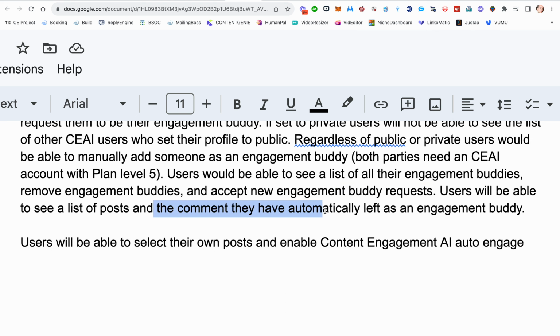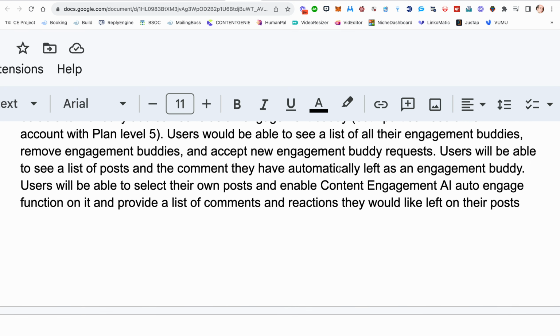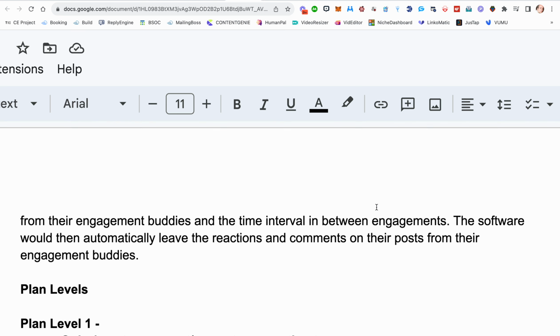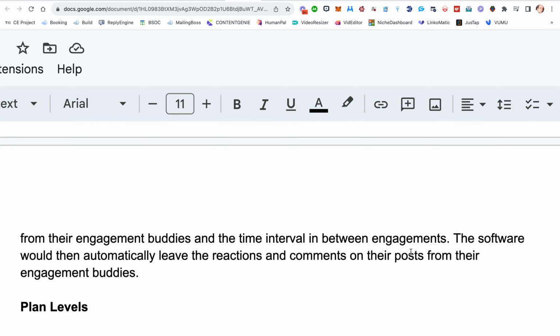So this should probably be up here. Users will be able to select their own posts and enable content engagement, the AI auto engage function, on it, and provide a list of comments and reactions that you want left. So they won't come up with this stuff, you will, for your posts, and then they'll just leave them on there. Isn't that cool? It would automatically leave the reactions and comments on their post from the engagement buddies' profiles, of course with their consent. They have to accept that ability to do that. So that's pretty cool, right?